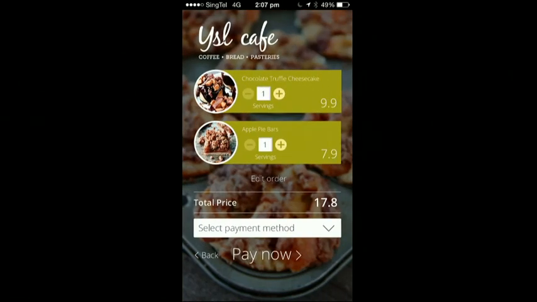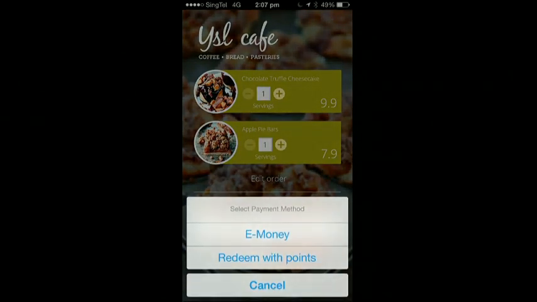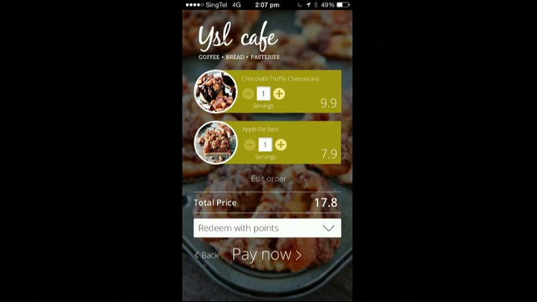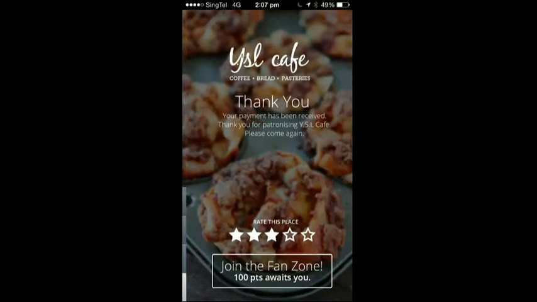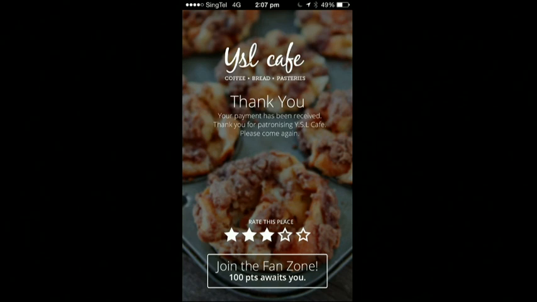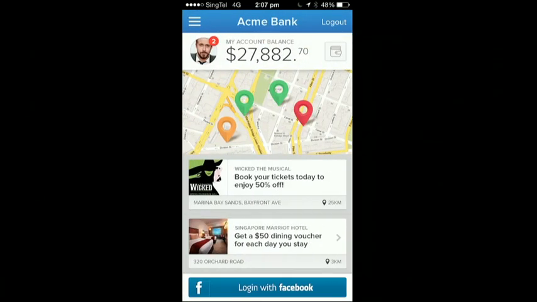And here I can see that there are a few methods for me to make payment. I'm going to leverage the loyalty points I've earned on TIBCO Engage. Right? And I'm going to proceed and authorize the payment and complete it. So here I'm being invited by TIBCO Engage to join the fan zone, right, where I get 100 points waiting for me. So I'm going to go ahead and check into the fan zone.